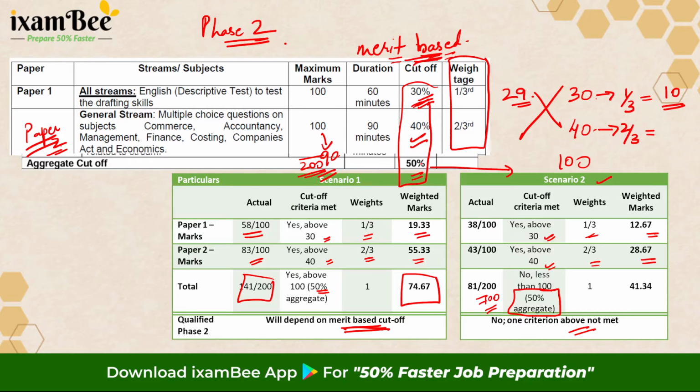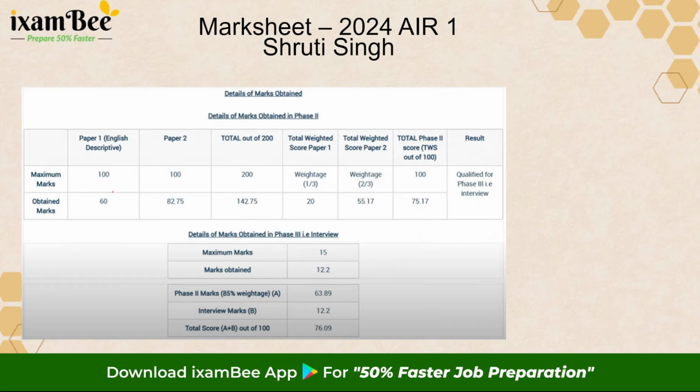I hope this is clarified. Now let's look at the marks of the 2024 topper, All India rank holder 1, Shruti Singh. These are her marks. She had got 60 marks in descriptive English paper 1 out of 100, and 82.75, a very good score out of 100, in paper 2, which meant a cumulative score of 142.75. Giving 1/3 weightage, English paper 1 got her 20, and 55.17 in paper 2, which made her aggregate 75.17.